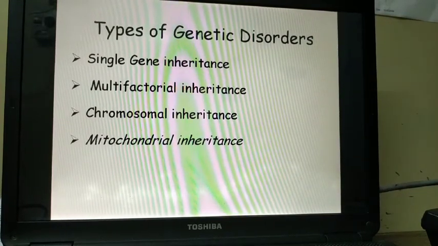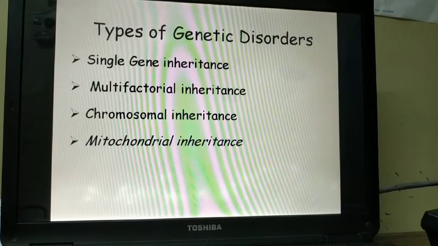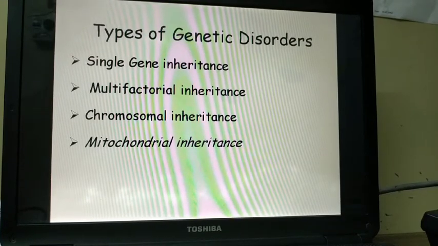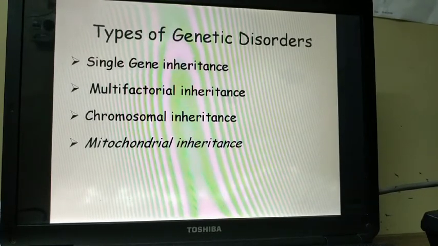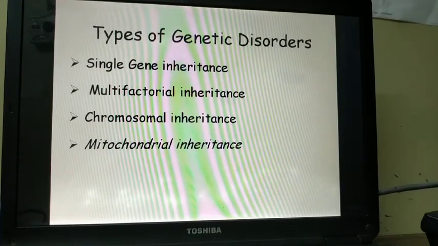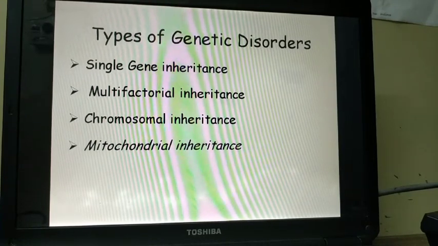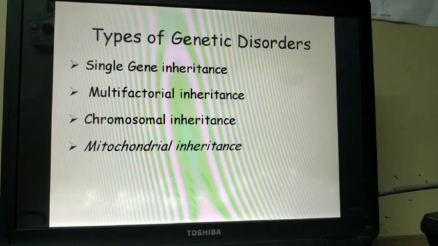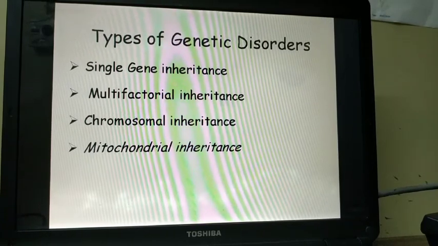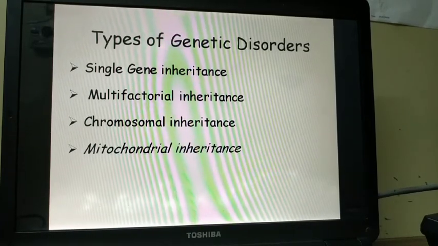First one is single gene inheritance, where only one single gene is affected, and because of that the disorders occur. For example, sickle cell anemia and cystic fibrosis. Multifactorial inheritance is when different genes are involved in the disorder, and examples are breast cancer, obesity, diabetes.